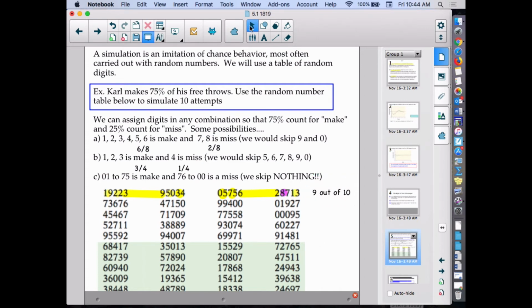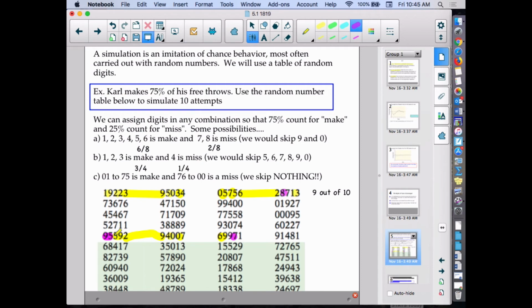Okay, if we use a different line though, let's say we start down below here. Let's say we start in this line. We start off with a miss. Then we would have one make. Then we would have another make. Then we would have another make. That's our third make out of 4 shots. Our fourth shot would be a make. Our fifth shot would be a make. Then we would have a miss with the 97.